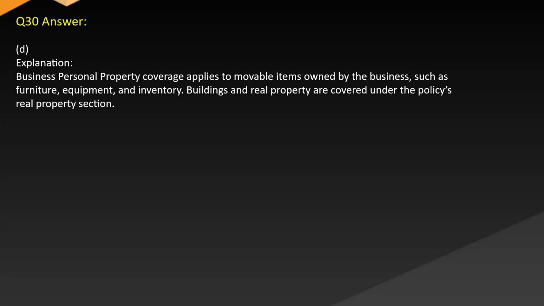Answer: D. Explanation. Business personal property coverage applies to movable items owned by the business, such as furniture, equipment, and inventory. Buildings and real property are covered under the policy's real property section.